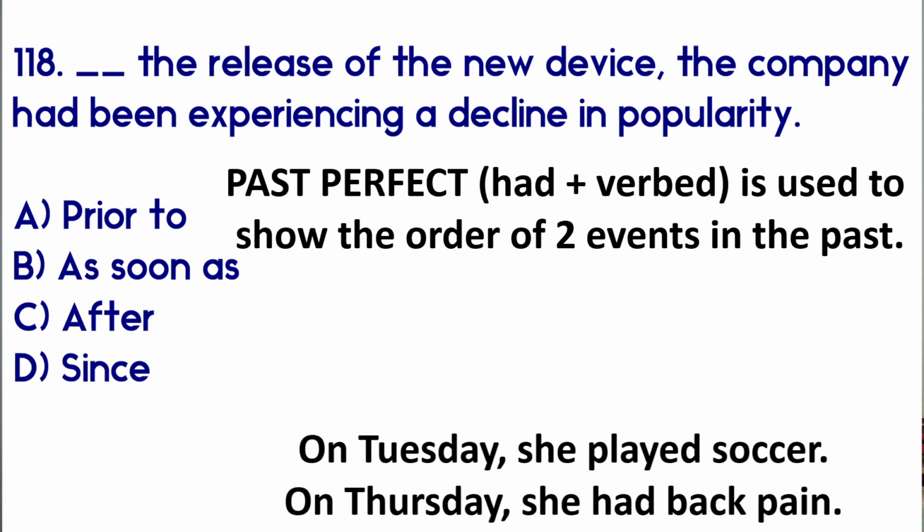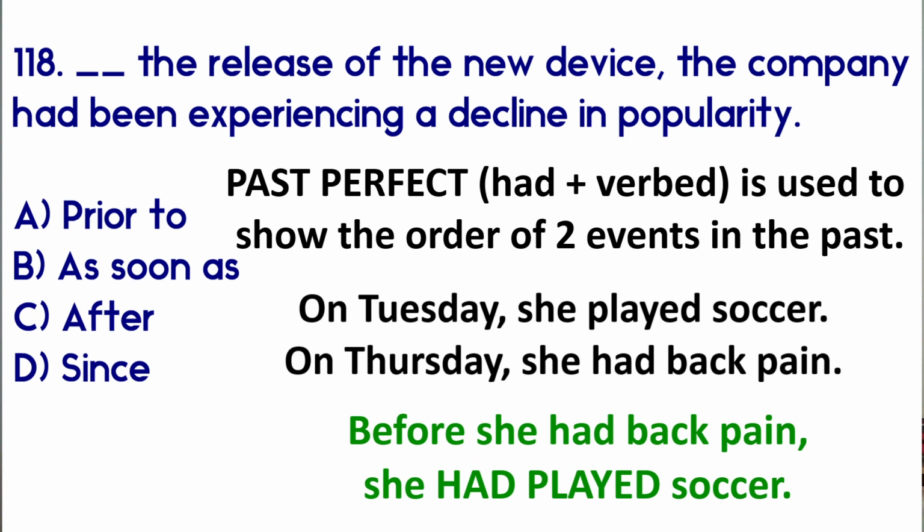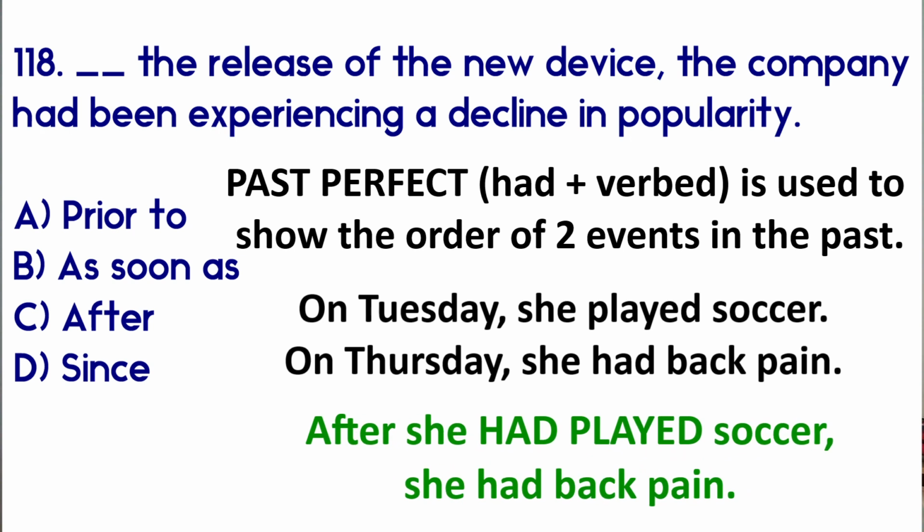For example, Tuesday, she played soccer. Then on Thursday, she had back pain. It is Sunday now, so we are looking at the past. So we could say before she had back pain, she had played soccer. So we have two events in the past. The first event was play soccer. The second is have back pain. So before she had back pain, she had played soccer. After she had played soccer, she had back pain.